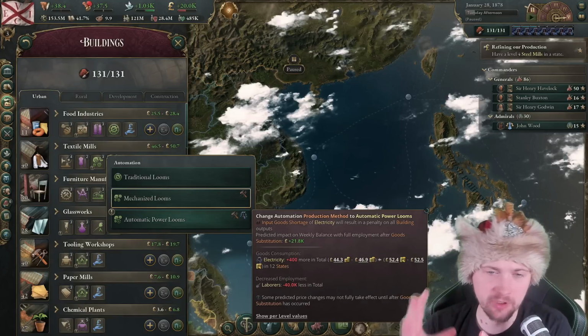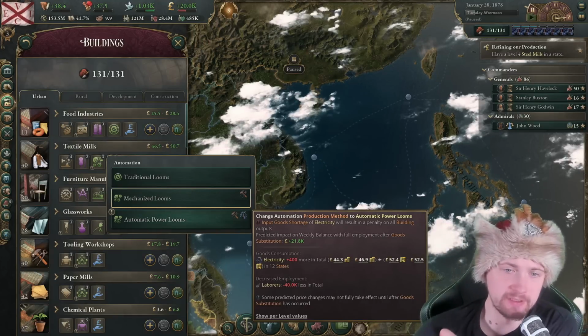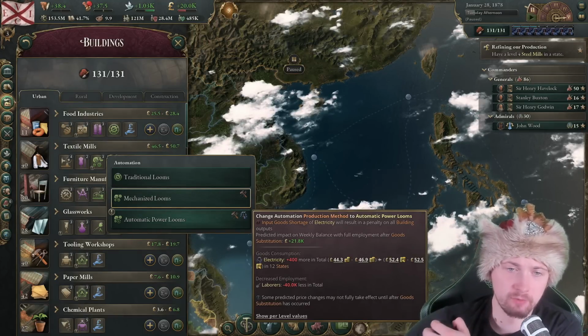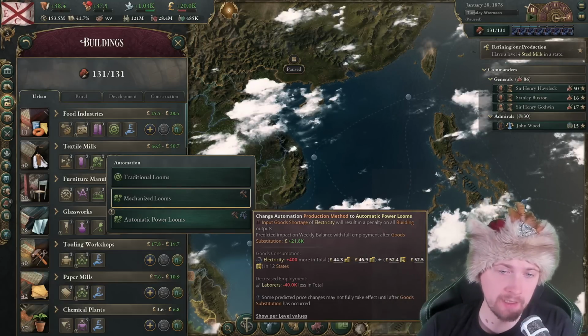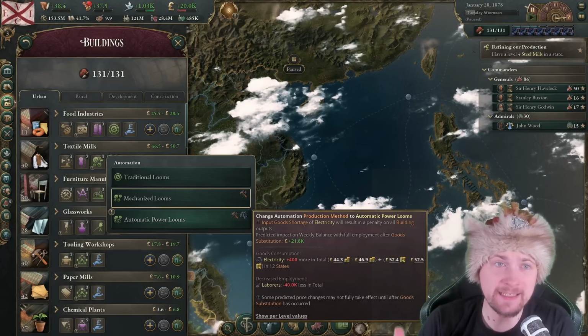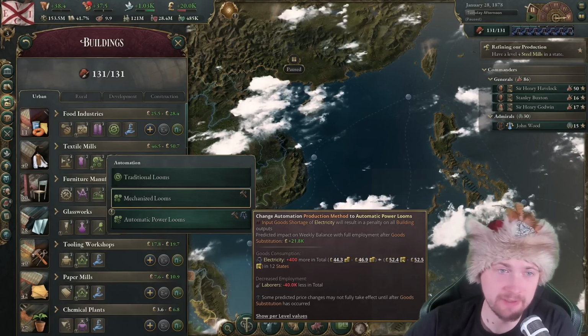This is fine because according to this I'm gonna get 21,000 if I get this automatic power looms. But the thing is, I'm gonna spend more electricity, which I absolutely don't have. And I'm gonna use fewer laborers, but I'm India, I have infinite laborers, so no, it's not worth it.